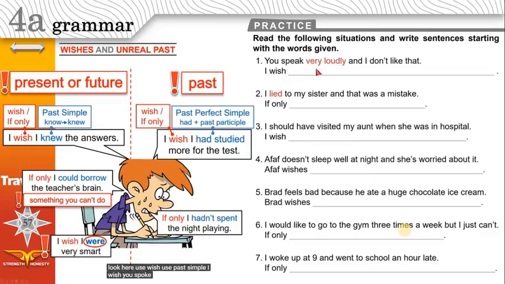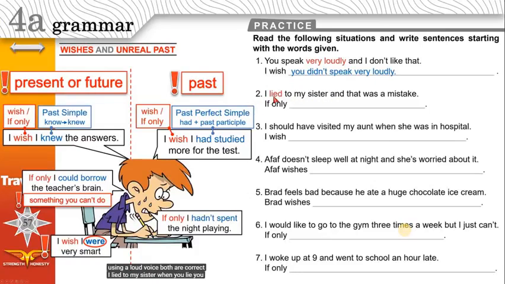I wish you spoke without using a loud voice. If you say that, that is correct. Or, I wish you didn't speak very loudly. This is negative. If you want affirmative, you can use spoke. I wish you spoke without using a loud voice. Both are correct.